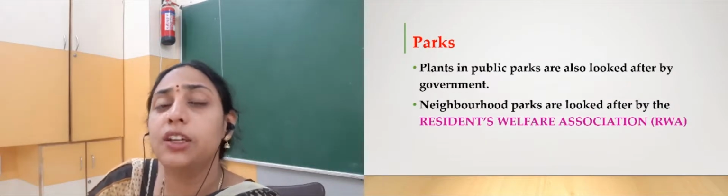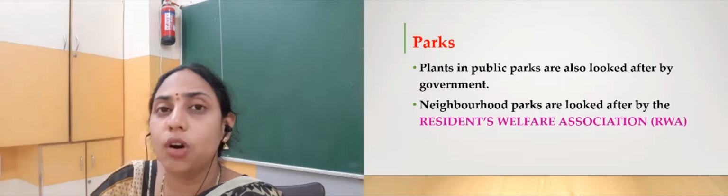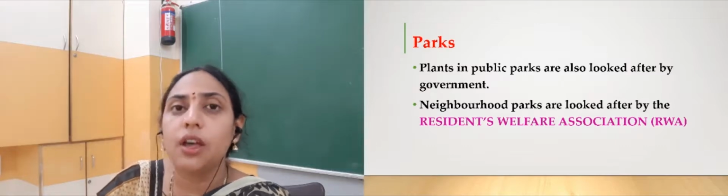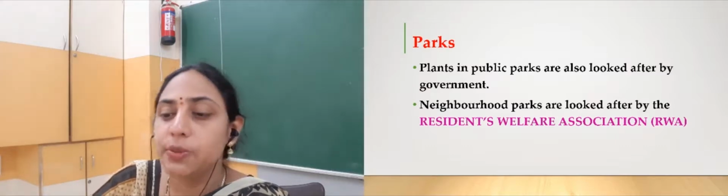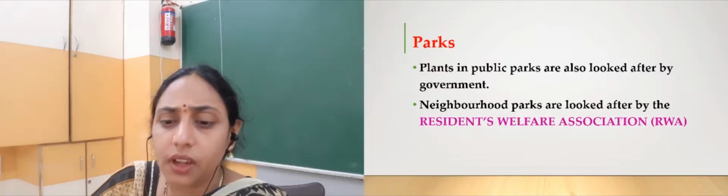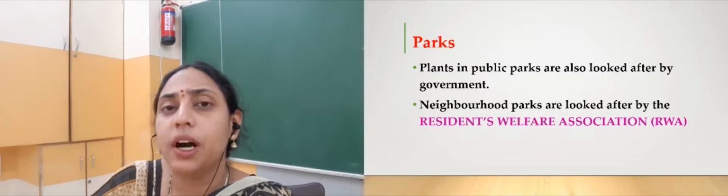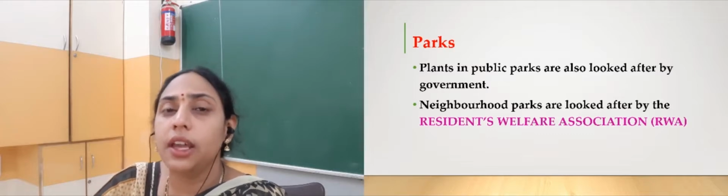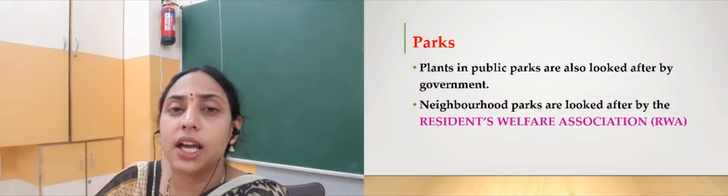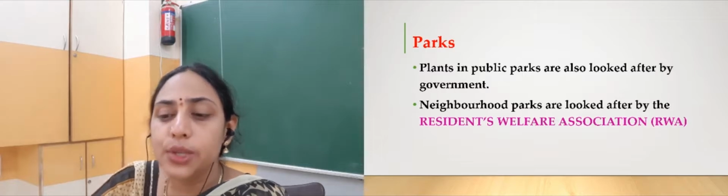Then the plants that grow in the public parks and all are also taken care of by the municipal people, that means by the government. And neighborhood parks, that means if you see some parks in the residential areas, then these plants are taken care of by the society.